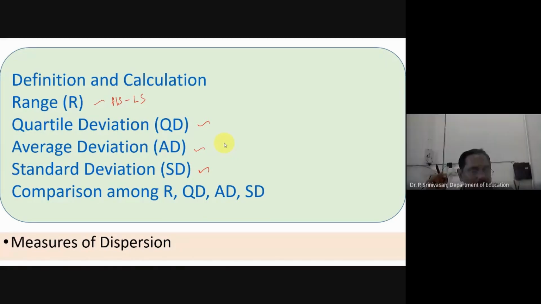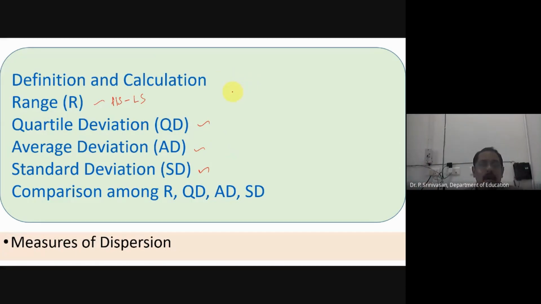Because it takes care of all the data. If we say median or mode, it avoids the terminal data, the end data.